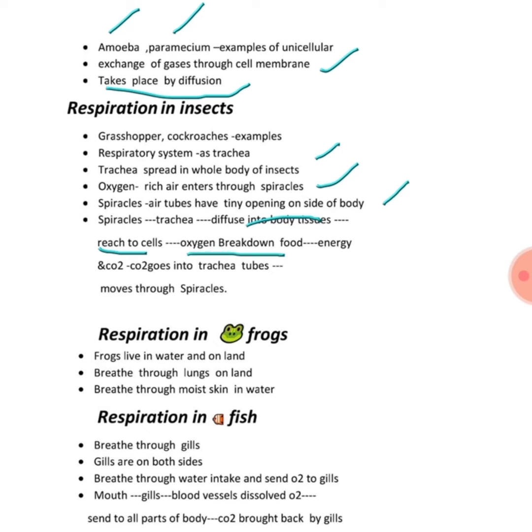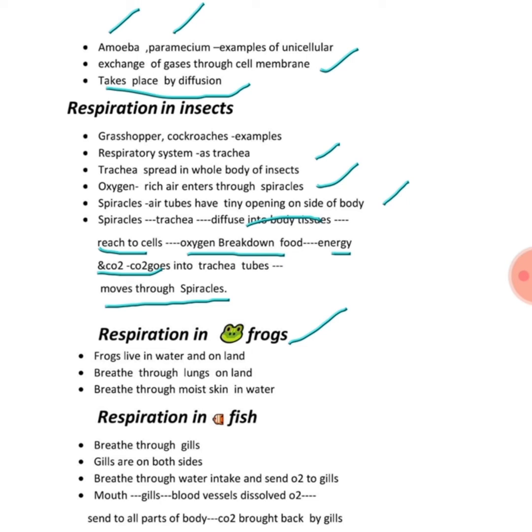We all know that in the presence of oxygen the food is broken down, and the energy and CO2 go into the trachea tubes and move through the spiracles. That means spiracles are those which involve the intake of oxygen and the giving out of carbon dioxide. Through this method respiration takes place in insects, with the help of trachea and spiracles.